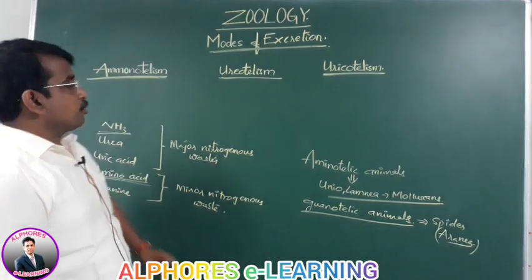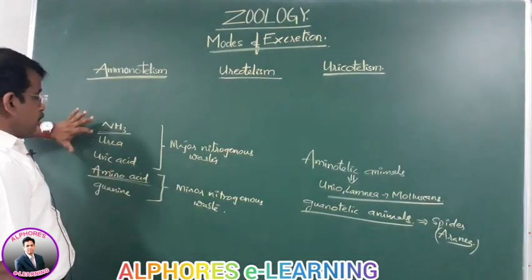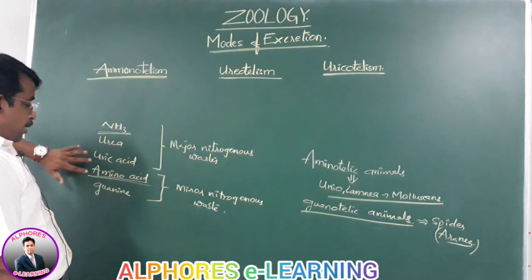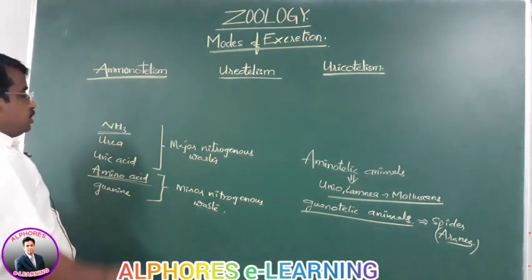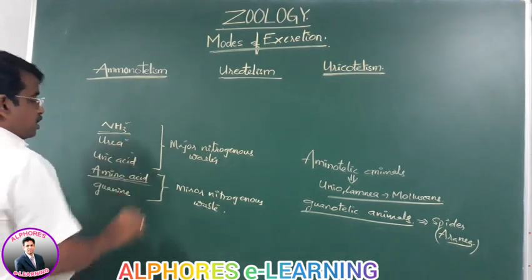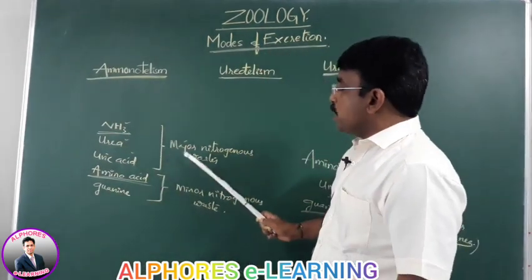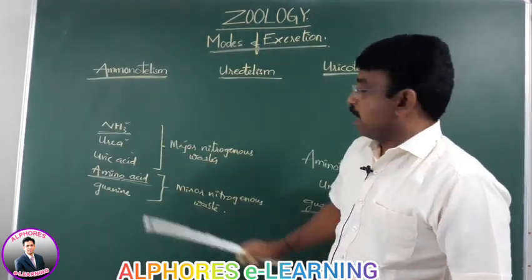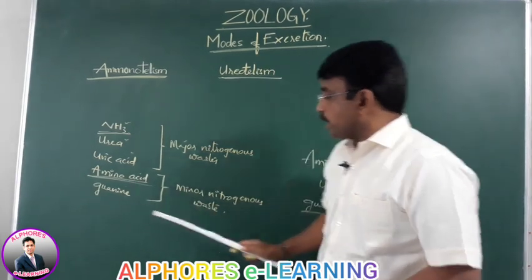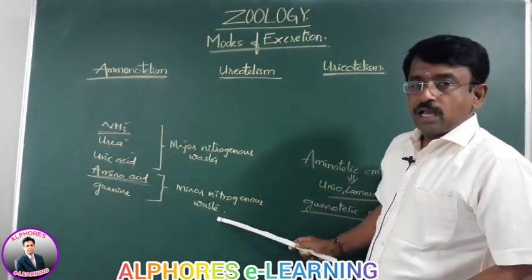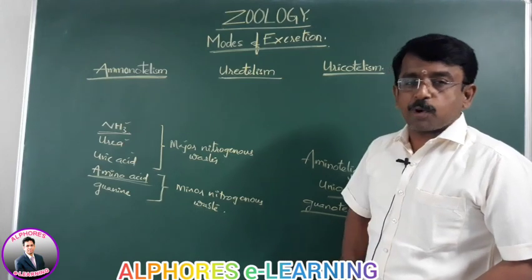So the nitrogenous wastes are ammonia, urea, uric acid, amino acid and guanine. In this, ammonia, urea and uric acid are major nitrogenous wastes, and amino acids and guanine are minor and of less importance.